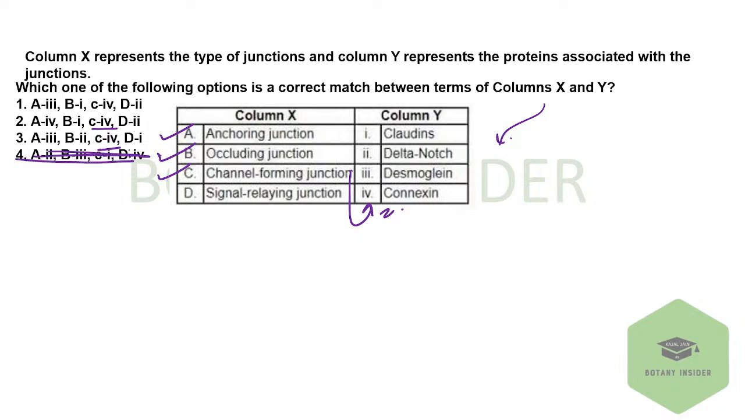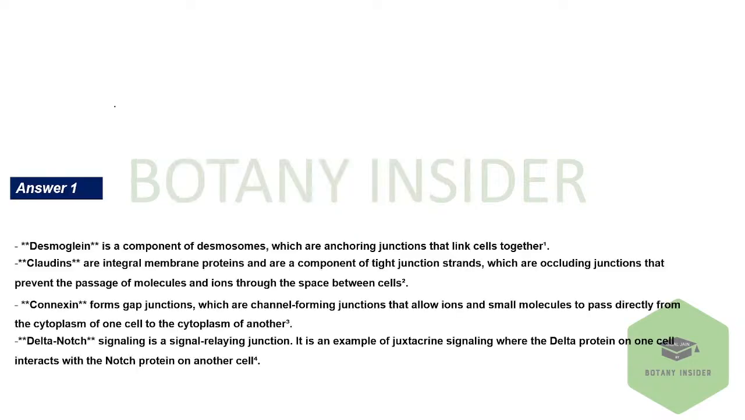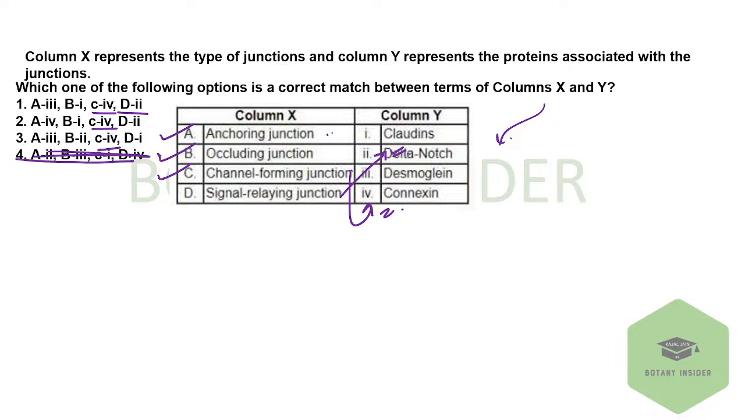Then you have the signal relaying junction, which can easily be marked with delta notch, right? Because in the delta notch pathway, we have the signal relaying junctions, with the delta and the notch being there. So D gets marked with delta notch. C gets marked with the fourth one. Then you have the desmoglein. The anchoring junction gets marked with desmoglein and the occluding junction gets marked with Claudins. So very, very simple question. One is the correct answer for this one, right? Basic, simple and easy question. There is nothing to even think about in this question. Very, very simple and basic.